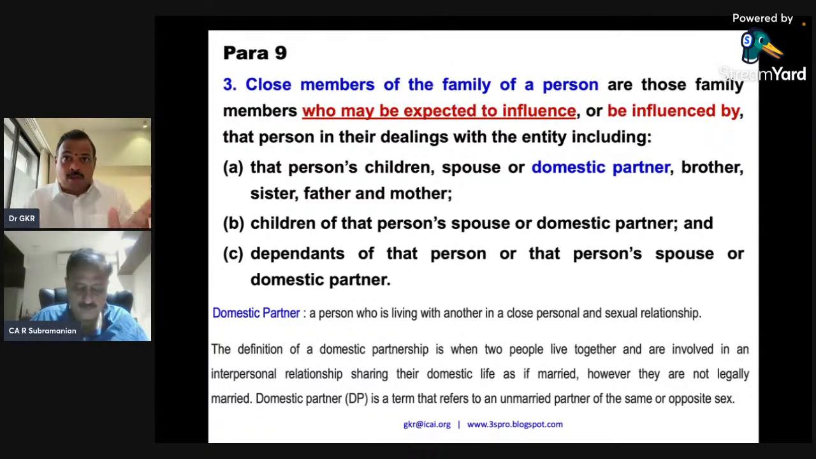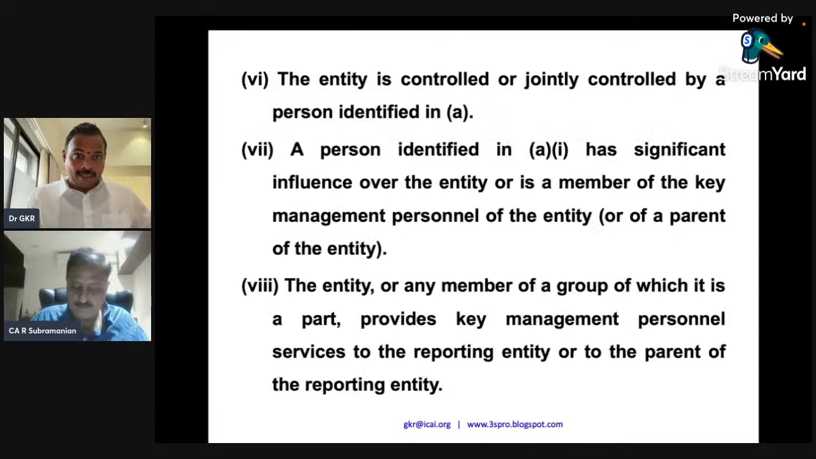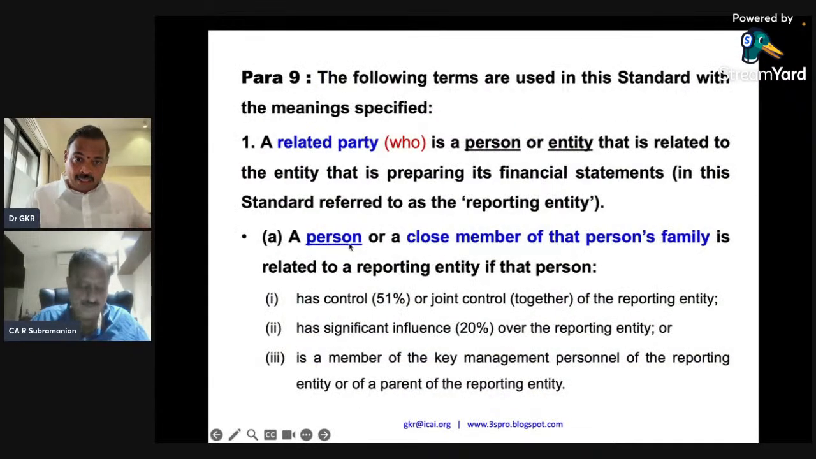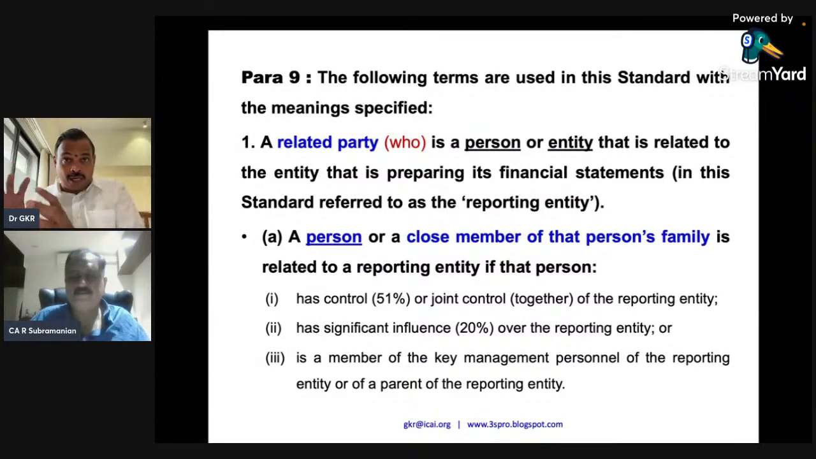So therefore, if a shareholder is having a 60% shareholding, he is a related party, and that shareholder's domestic partner, so an unwedded wife or unwedded husband, they are also a related party. So this is a very wide definition.